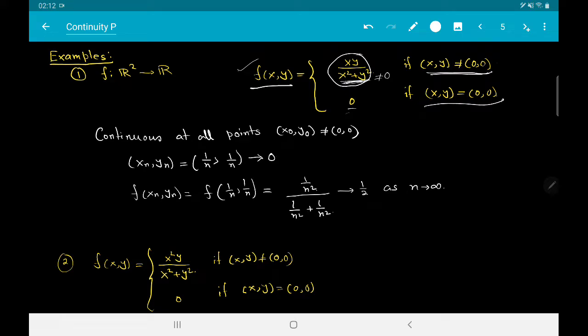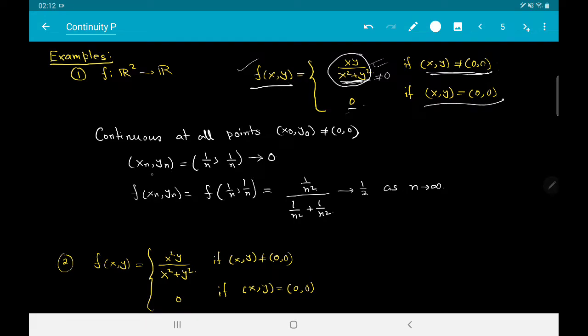So if you give me any point which lies in this region, which is not the origin, this function is going to be continuous. The problem happens at the point (0,0). So we have to check the continuity of f(x,y) at the point (0,0).